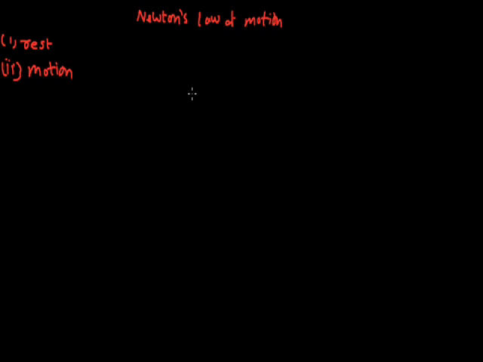Suppose I take an example. Suppose this is a car and A and B, two persons, are in this car. This car is going in this way. Suppose C is a third person who is outside the car. Now A and B both are in motion with respect to C.